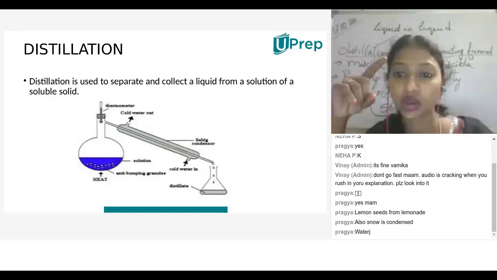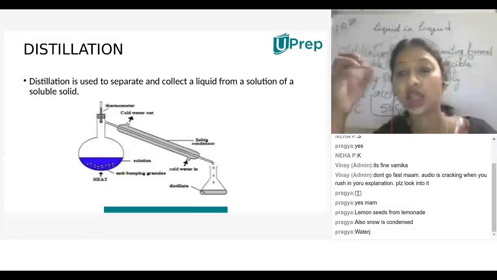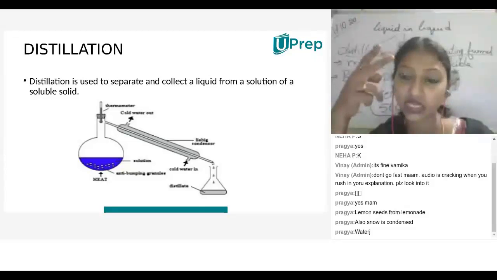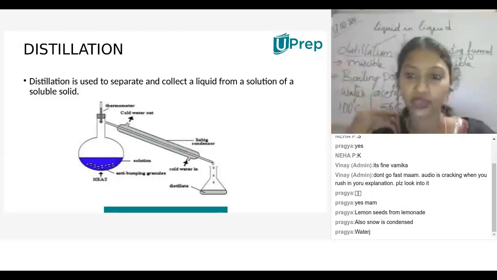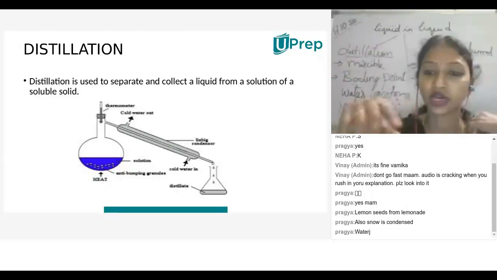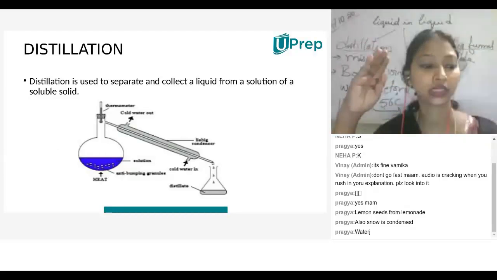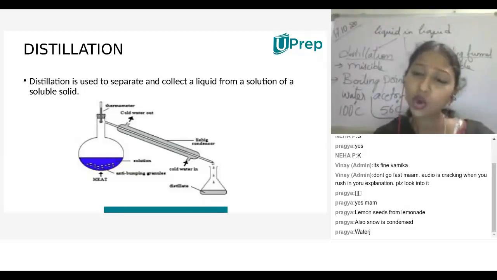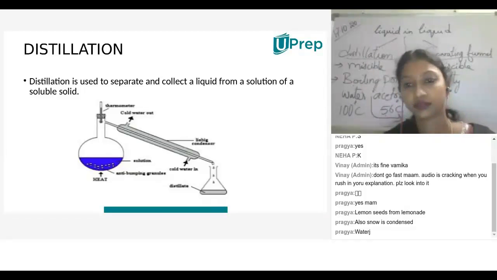If the temperature difference between components is less than 25 degrees, we can also opt for it. But in simple distillation, the components should differ by more than 25 degrees Celsius, then only is this process effective.